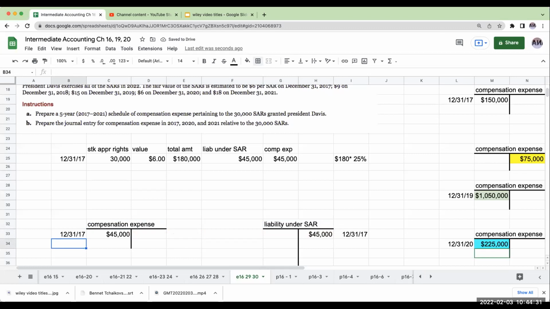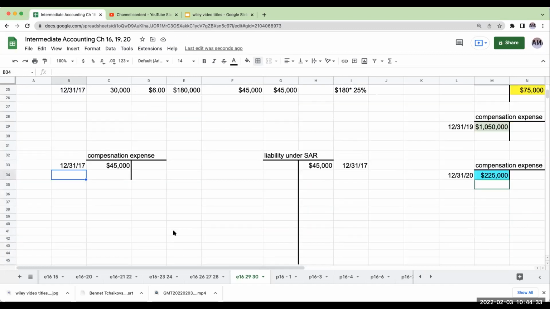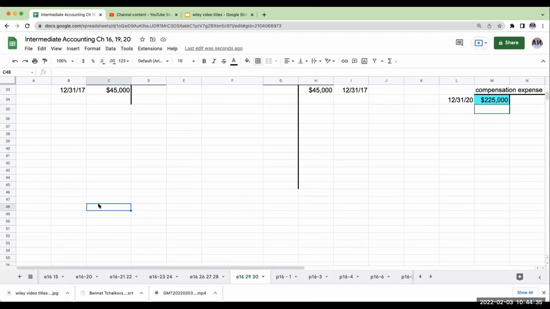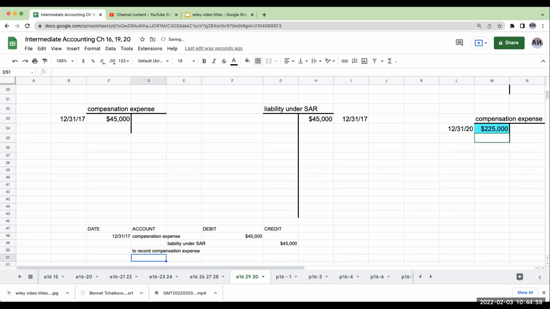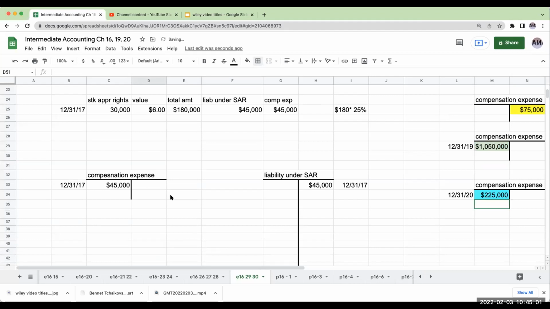So my journal entry on 12/31/17 will be a debit to compensation expense, credit liability under stock appreciation rights, 45,000, and we'd have a date. Okay, so that's what we're going to go ahead and do over here.